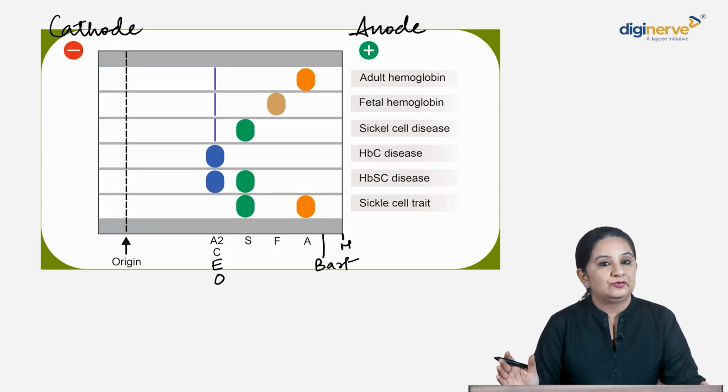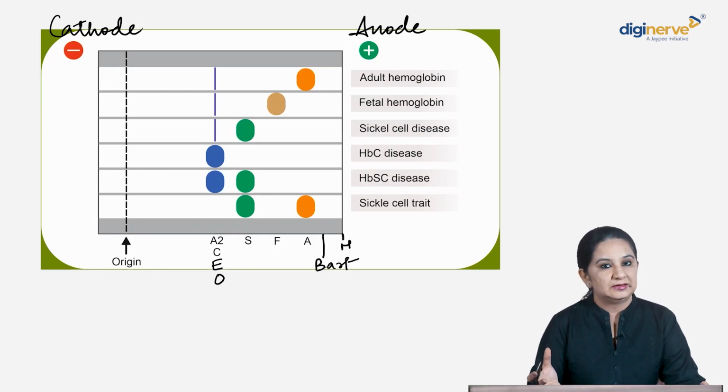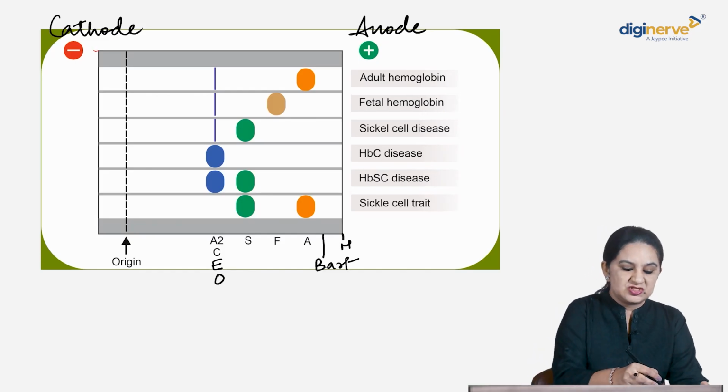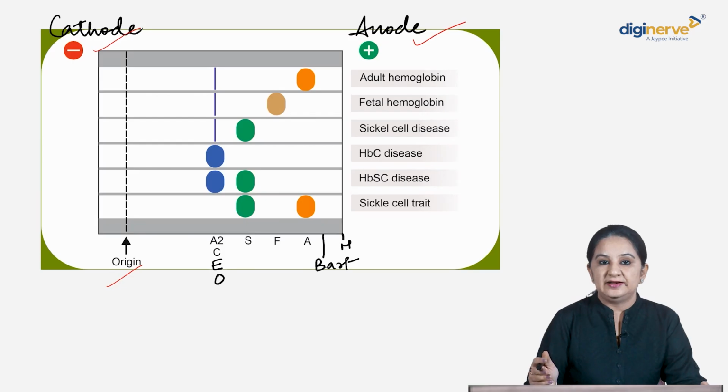Now, what do we know about hemoglobin electrophoresis? What does it signify? It basically signifies the mobilization of the normal hemoglobin and the hemoglobin variants in your various disorders. So this is your cathode, origin, anode. How will you remember which hemoglobin comes where?